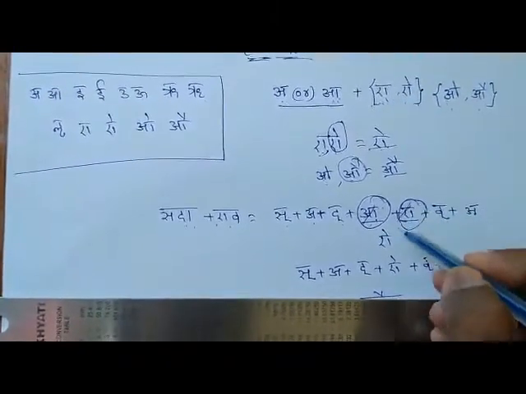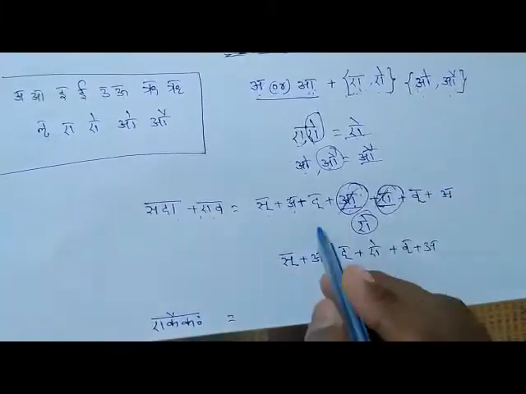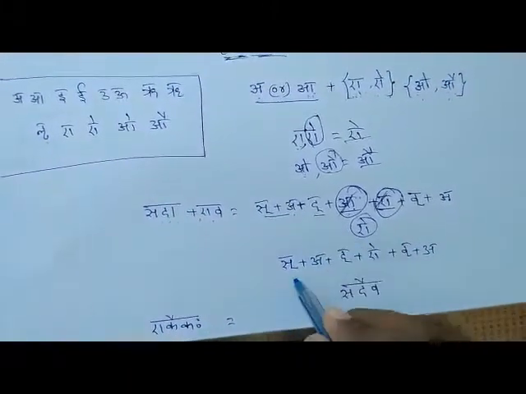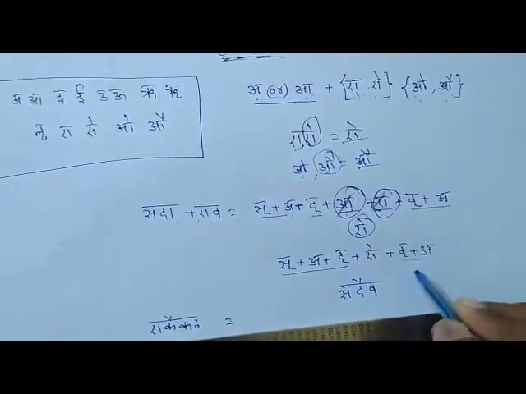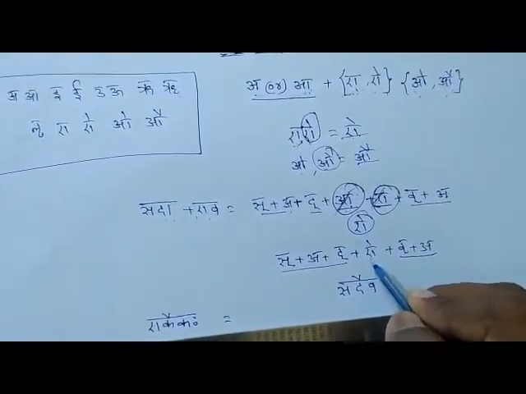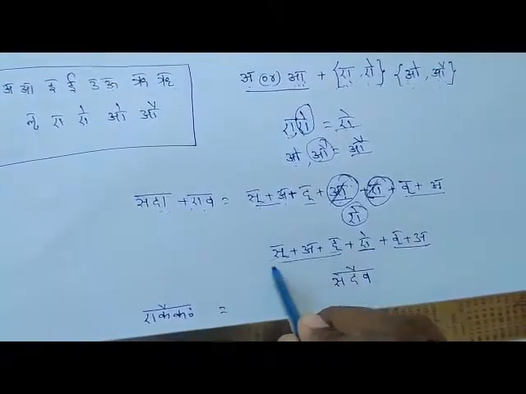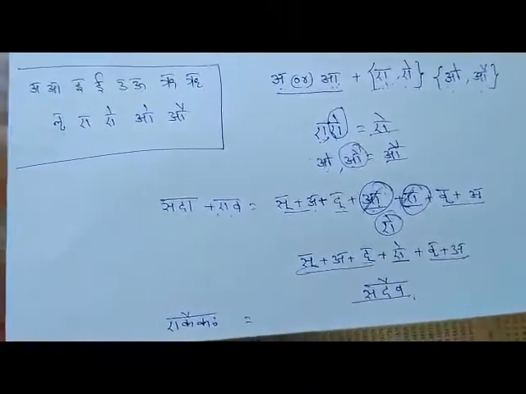So in place of these two letters, Ai will take place. We write the rest here, and the newly coming letter we place over here. Ultimately, if we join all these letters, sadaiva.